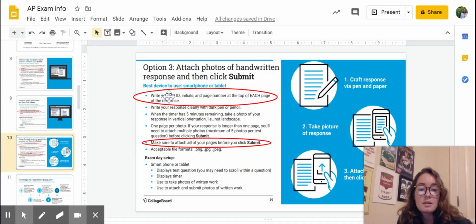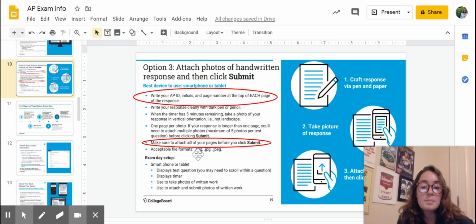And like I said, option 3, not as encouraged because just more difficult and more room for error. You're going to prepare your paper ahead of time. AP ID, initials, page number, take a picture, send it to yourself on email, and then attach it on your computer. Big thing with this that could go wrong, and that's why we're not encouraging this, is you need to attach all of your pictures.